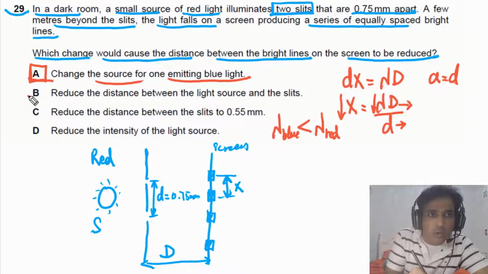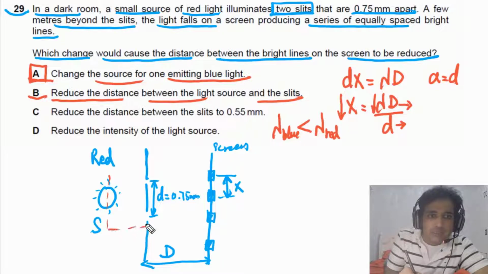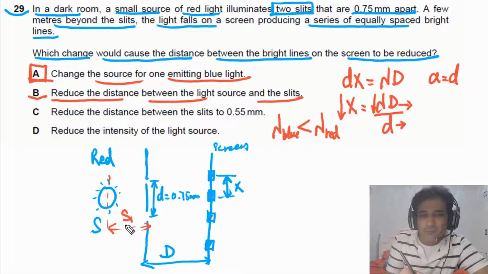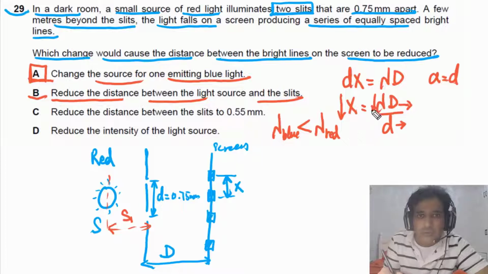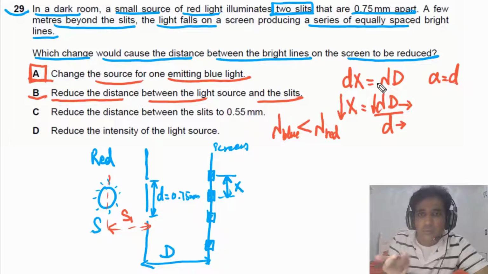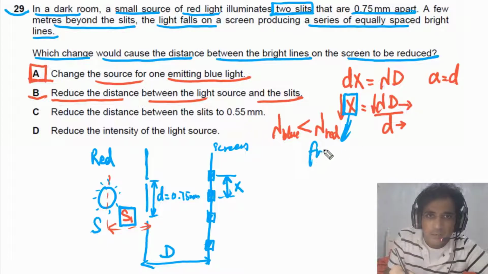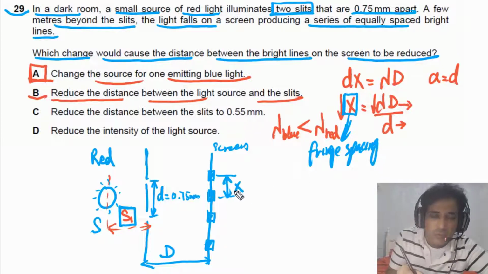Now let's move on to option B. For option B, it is given to us reduce the distance between the source and the slits, means reduce this distance. Let's say this distance is S1. If we reduce this one, there will be no effect because there is no distance between source and the slits in this equation. So it means no effect. If we change the distance between source and the slits, it will have no effect on fringe spacing. x is fringe spacing, meaning the separation between bright fringes. It will not change.